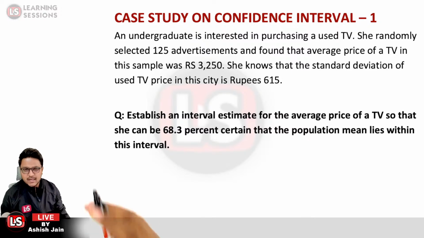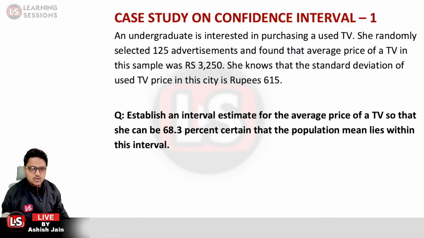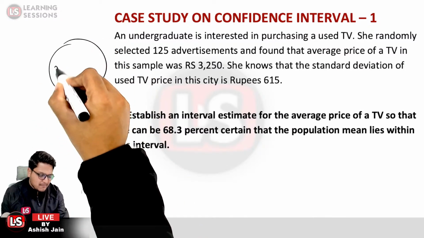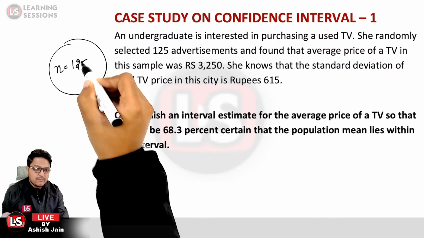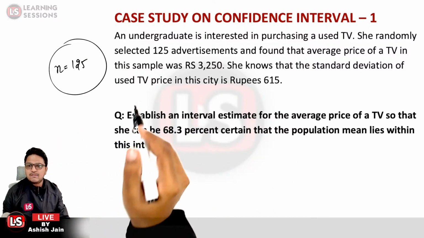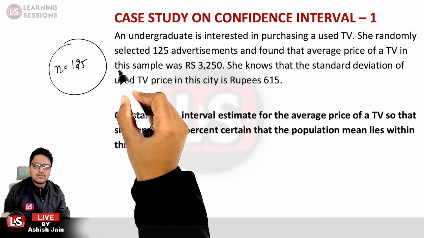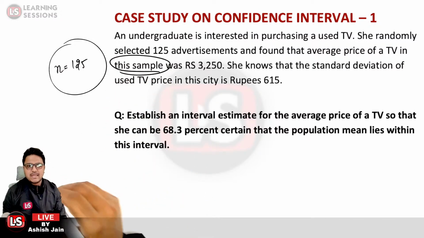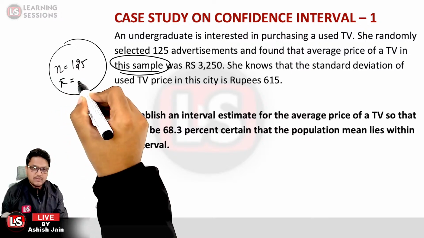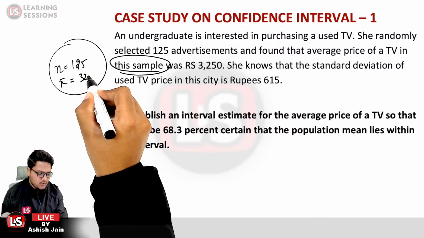So we are provided with the data, and there is an indefinite population in the district. An undergraduate has selected a set of 125 advertisements, so we can take it as a sample. 125 is the sample size, so n is equal to 125. The average price related to the sample is rupees 3250, so we are provided with the X bar, that is 3250.